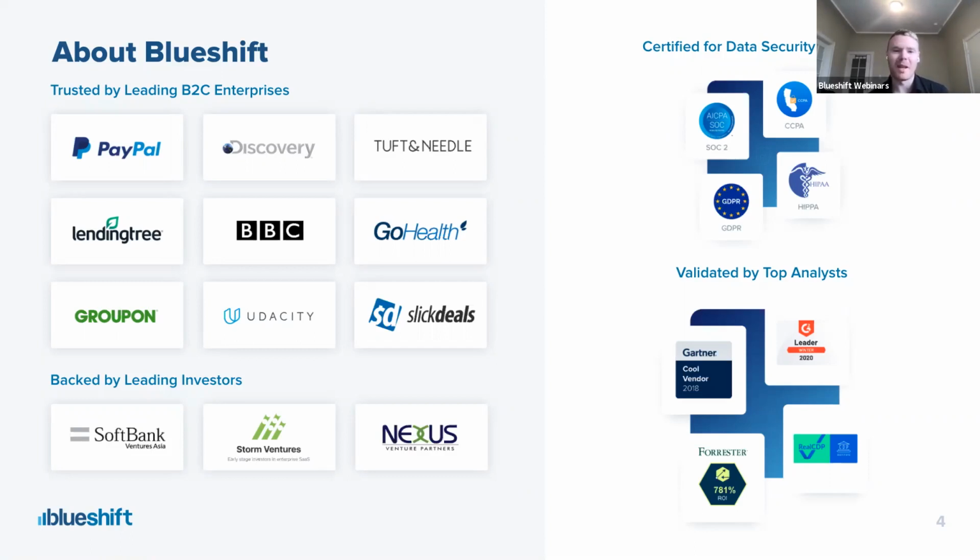We've been recognized by a number of major research and advisory firms, such as Gartner and Forrester. And then of course, our platform has been voted on and validated by many of our customers as a leader in the CDP and marketing automation space on G2 Crowd. And then finally, we also ensure the security of our clients' data so that you're confident in knowing that we're always ahead of the curve in terms of meeting compliance and local regulations, such as with GDPR and CCPA.